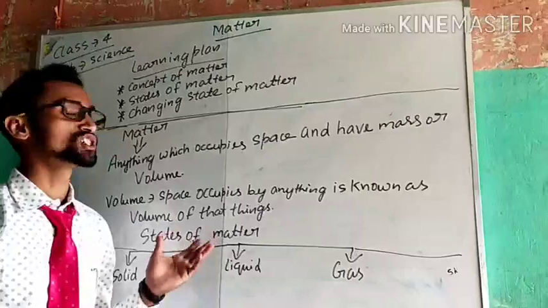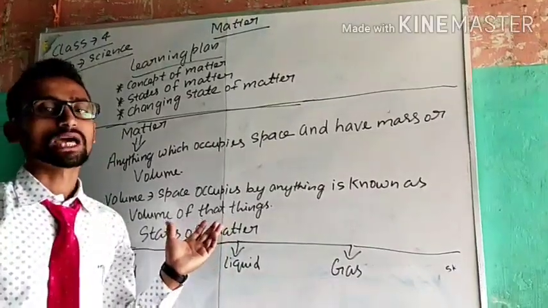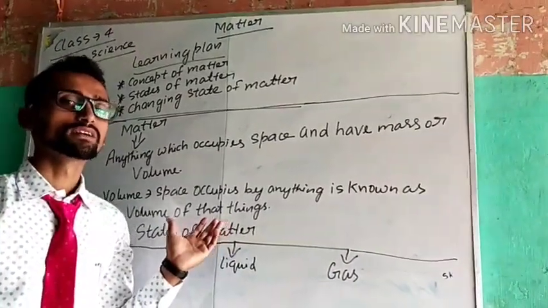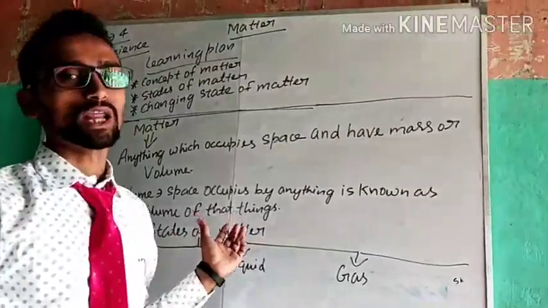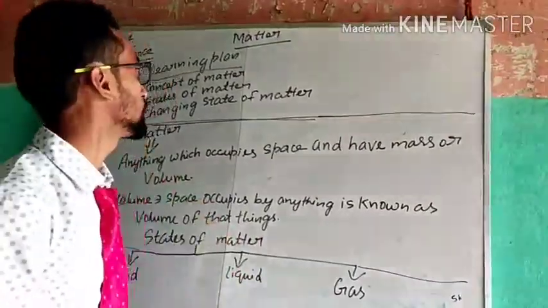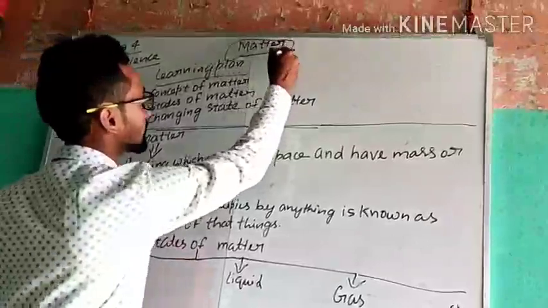Today I am going to teach the first chapter of chemistry, that is matter, of class 4. Guys, as you all know, what is matter?